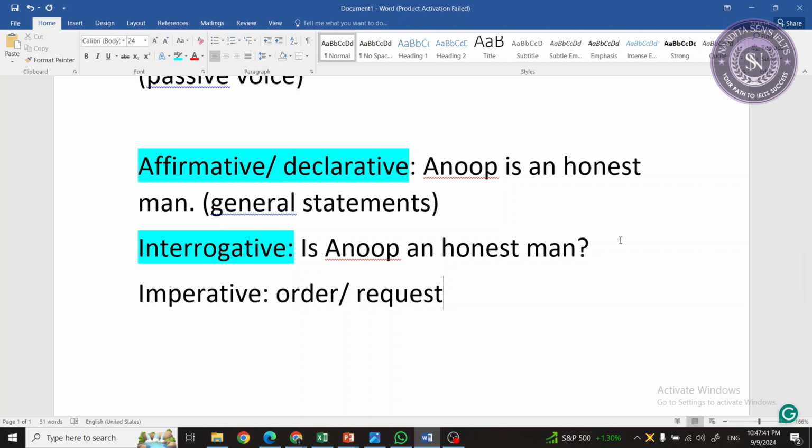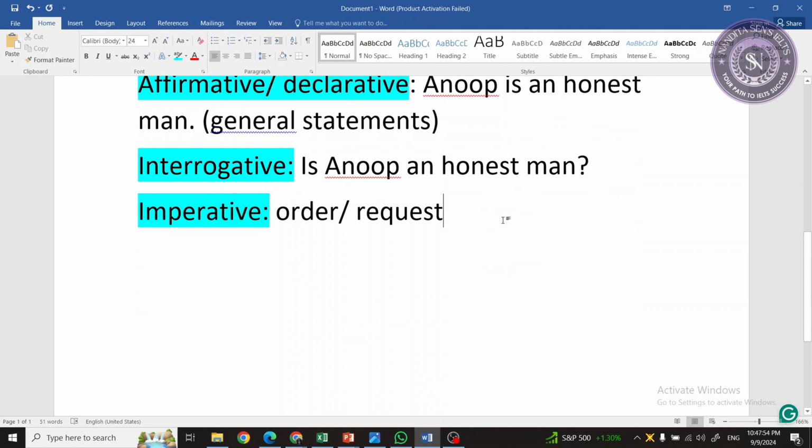But if we make a request like, could you please close the door? That becomes a request, so that falls under imperative. And then the last type is called exclamatory. For example, hooray, we won the match. Alas, we lost the match. These kinds of sentences where we're expressing a very strong emotion or feeling are called exclamatory.